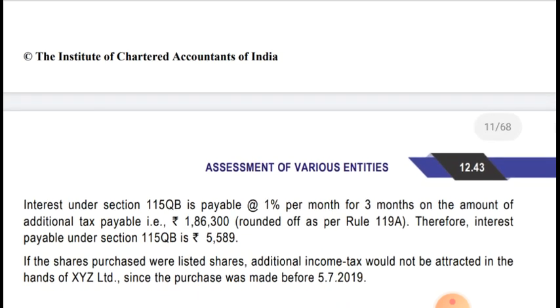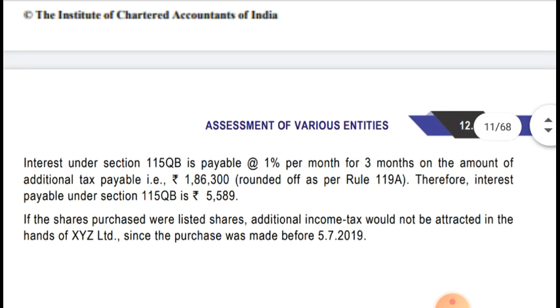So interest under section 115QB is payable at the rate of 1% per month for 3 months on the amount of additional income tax payable, that is 1,86,300 rounded off. They have done the rounding off as per Rule 119A. Therefore, interest payable under section 115QB is 5,589. That is, they have computed 1% for 3 months on 1,86,300.